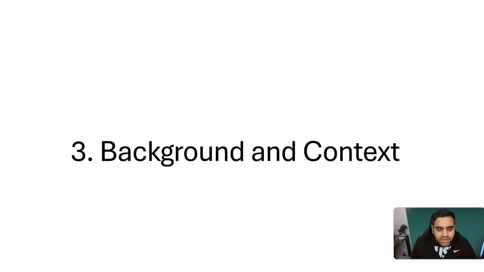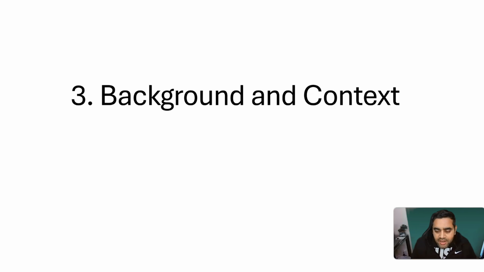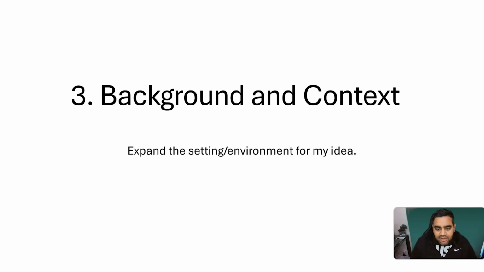The third important thing you must write is the background and the context of your video. Whenever you're writing, you should always write what the setting is, what the environment of your idea is, whether it is on the New York streets or in Dubai or whatever you are creating. What kind of background, what kind of setting, what kind of environment do you want for your video?